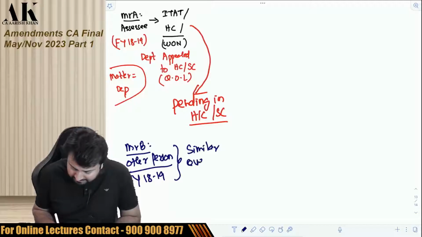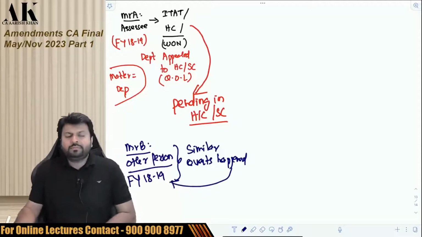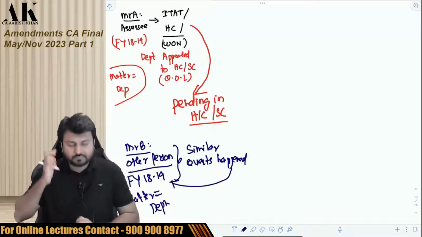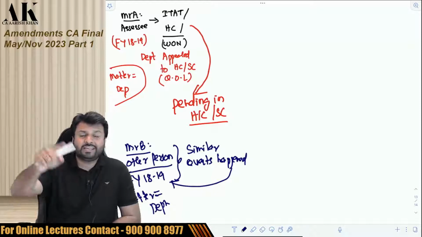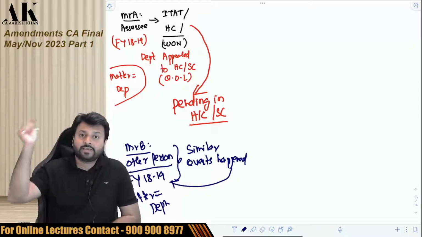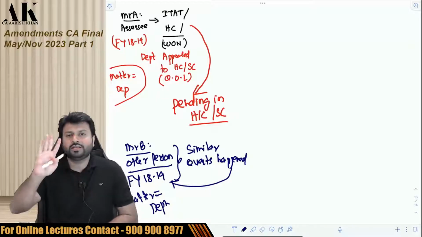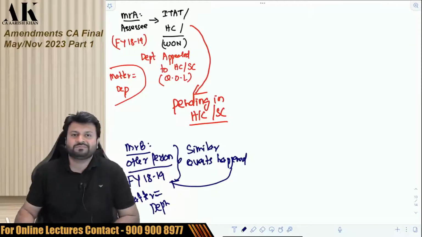What do I mean by a similar event? His matter is also depreciation. He has also won the case in ITAT or High Court. In his case also the department has appealed to High Court and Supreme Court, and in his case also the appeal is pending. Everything is similar.